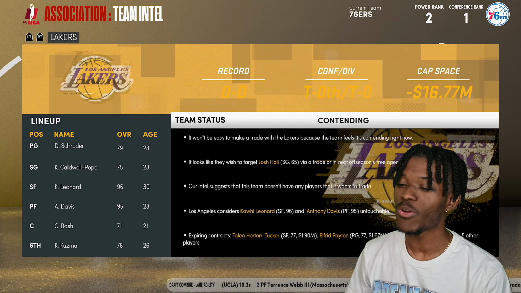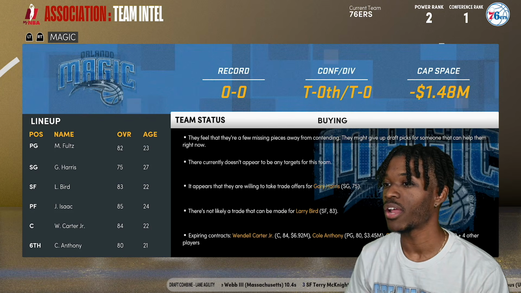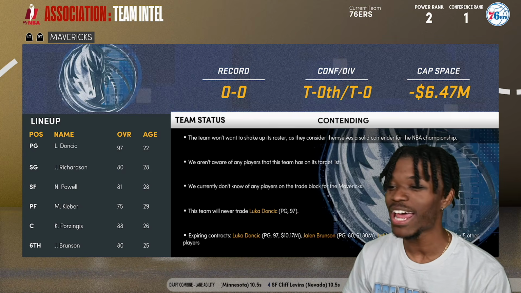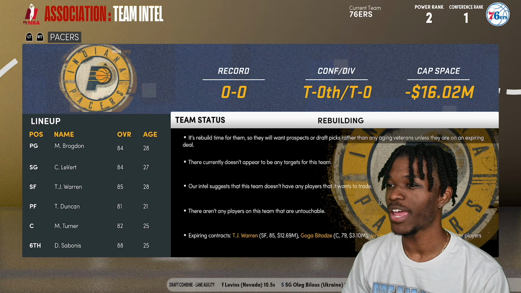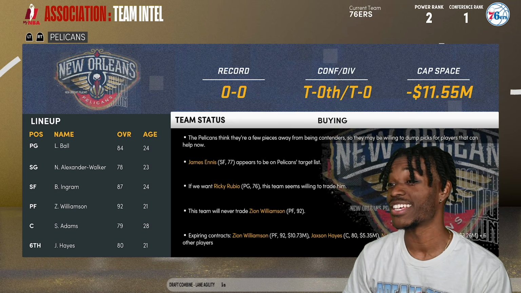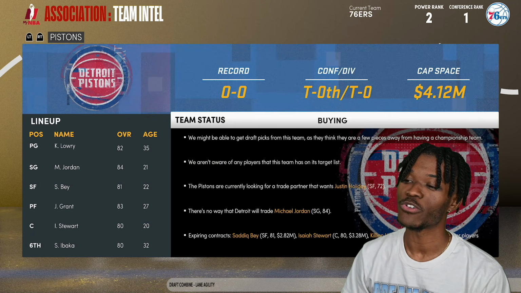Like I said, I got rid of the current LeBron, the 36-year-old LeBron. So, there's Larry Bird with Jonathan Isaac, Wendell Carter. That team might be low-key nice. I feel like the majority of these teams are going to end up in the playoffs, man. Tim Duncan is starting, of course, because why wouldn't he? I know Sabonis is high overall, but Tim Duncan is Tim Duncan. You got to make that trade if you're them.